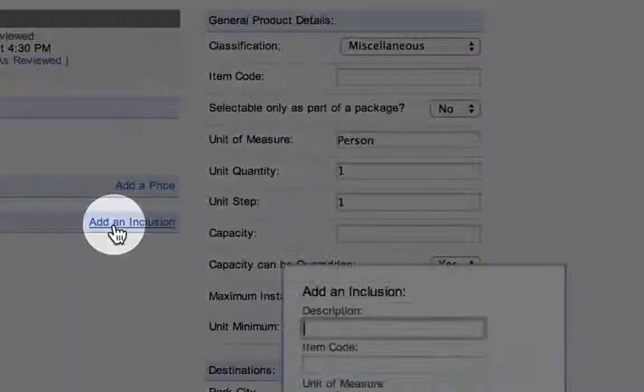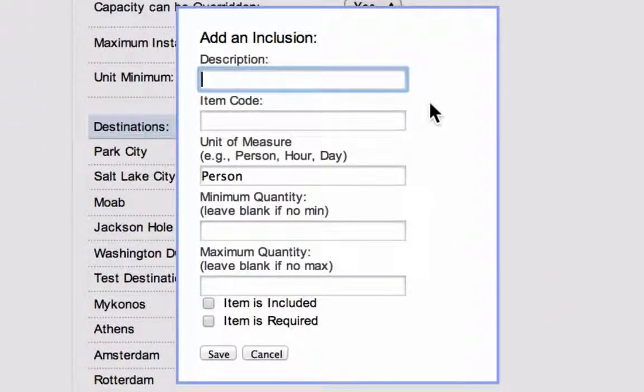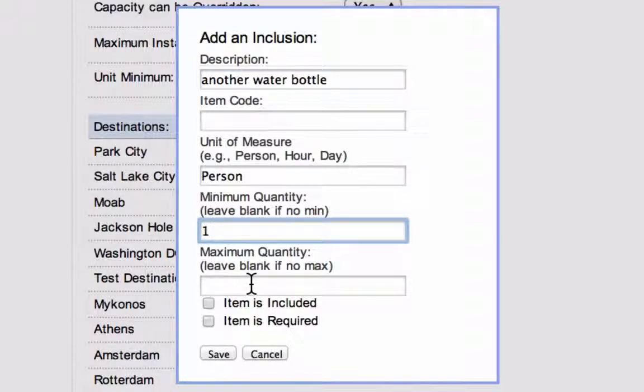Now let's move on to inclusions. You can add inclusions for any product if you want to add other items to the product. A good example would be if your product was a bicycle rental, and you offered a helmet rental as an inclusion. Generally, however, creating a package rather than a product accomplishes the same task as adding an inclusion to your product, while offering far more flexibility.